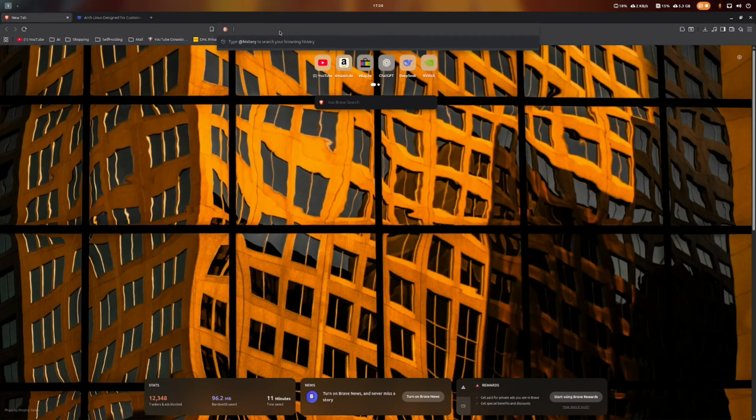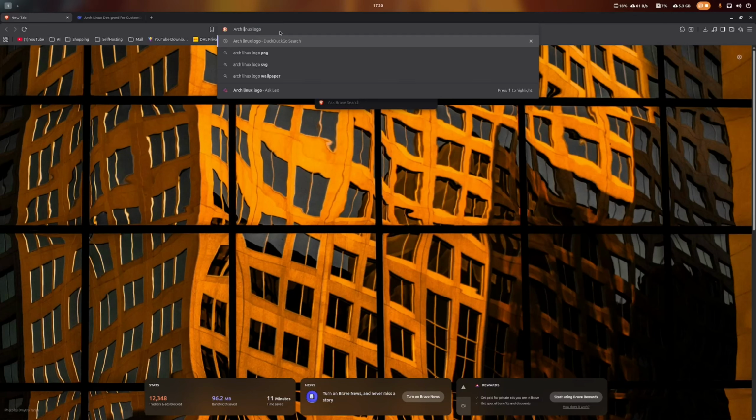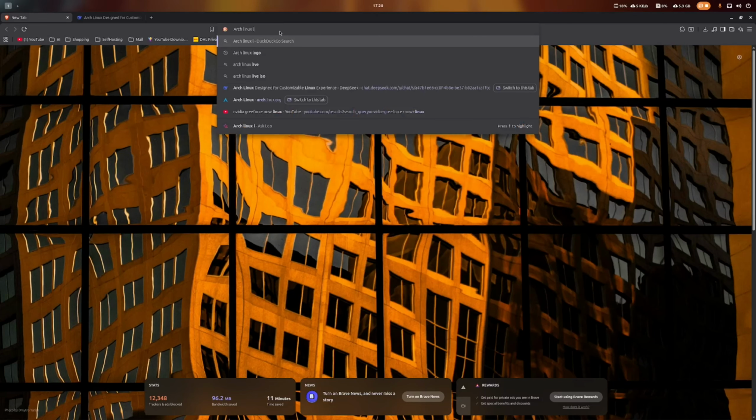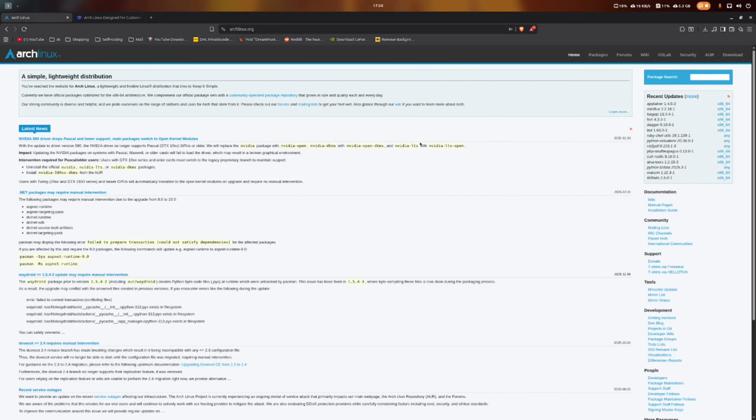And now to show you guys exactly what I mean, we need to look at what Arch is. So we're just gonna type in Arch Linux right over here and go into the official Arch Linux website. And first of all, you can simply see here already one of the reasons why and for who Arch Linux is primarily made for. A simple lightweight distribution to give you complete control over your computer. That's what Arch is.